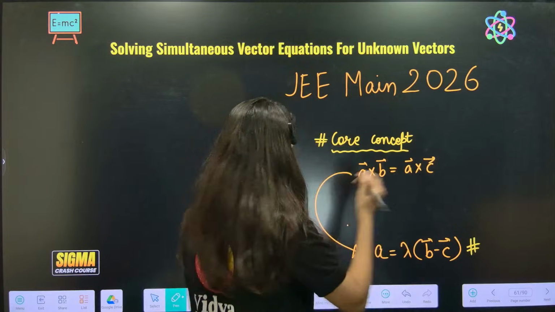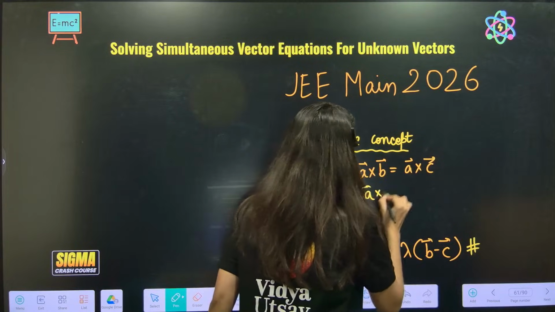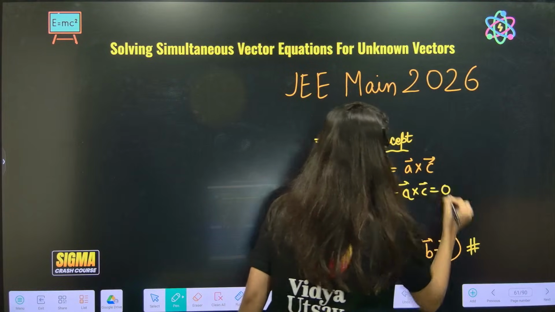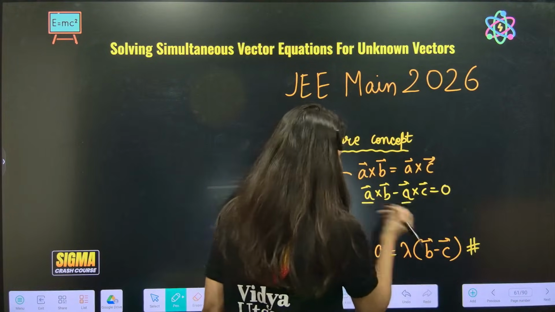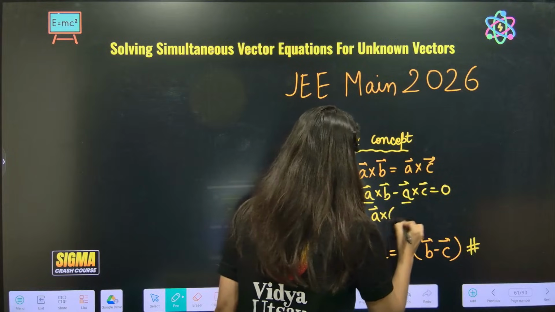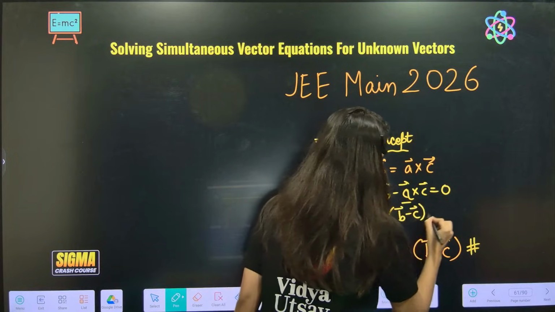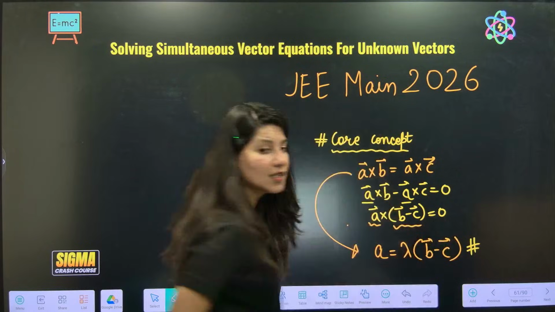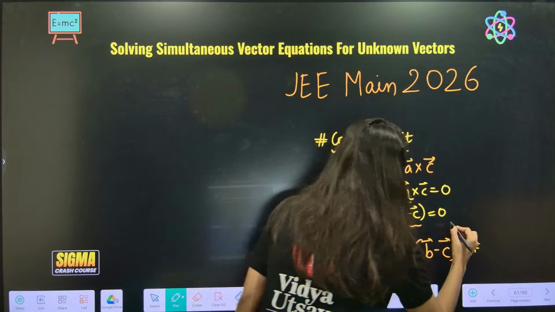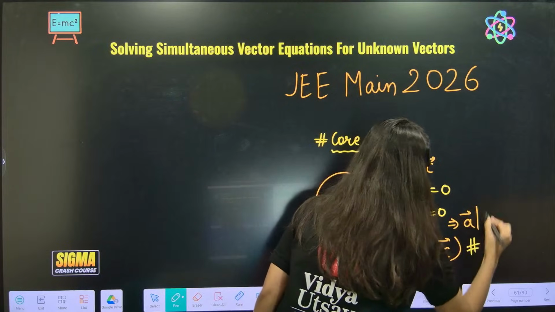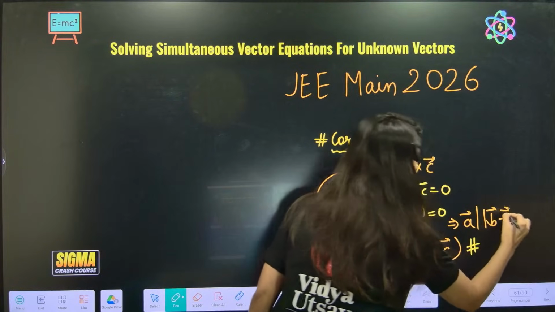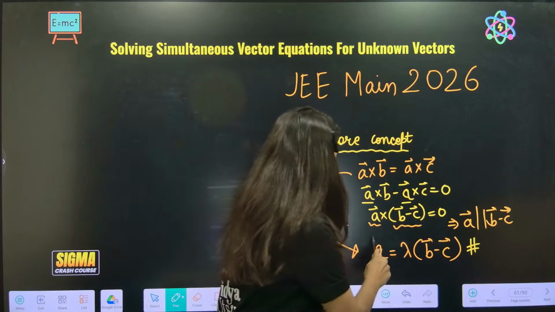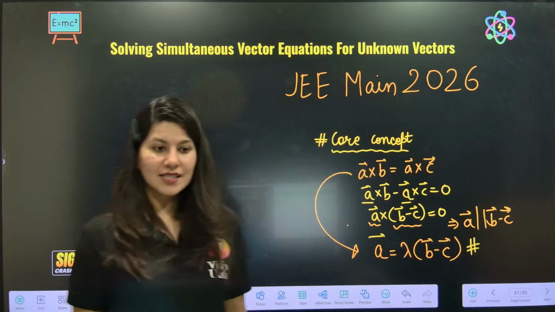Let me tell you. Let me bring everything to the left hand side. This is my first step. Now A cross B minus A cross C, so can I take A cross common? So this is A cross (B minus C) equals 0. Tell me what happens when the cross product between two vectors becomes 0. Ma'am, this means A is parallel to B minus C. And when two vectors are parallel, A is equal to lambda times (B minus C).